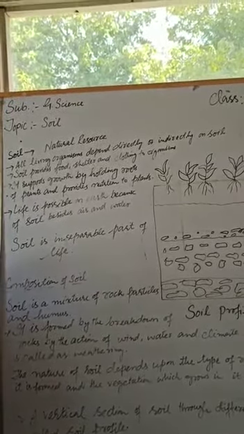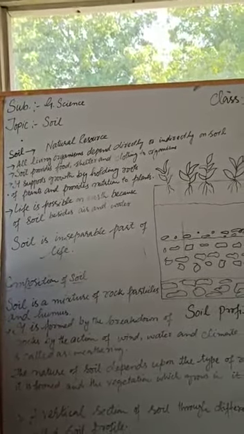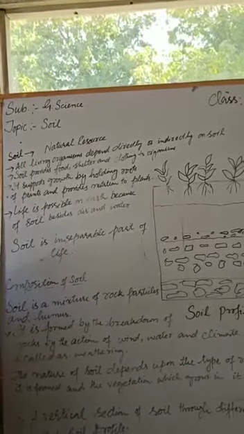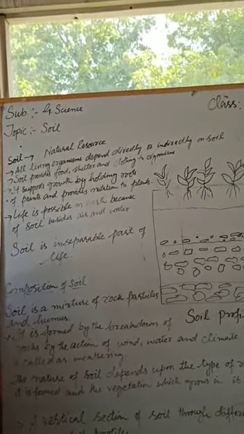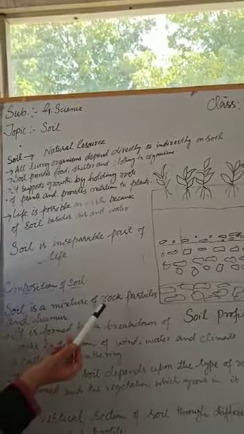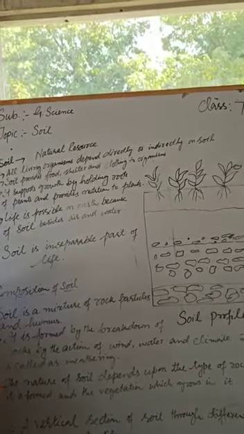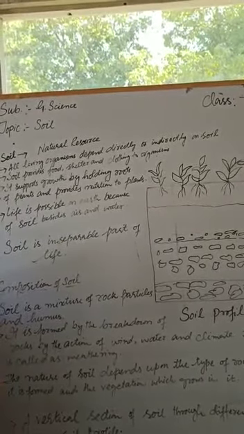So let us see what's the composition of this soil. How is this soil formed? Soil is actually a mixture of rock particles and humus. Rock particles come in soil by weathering of rocks, and humus from dead remains of plants and animals.